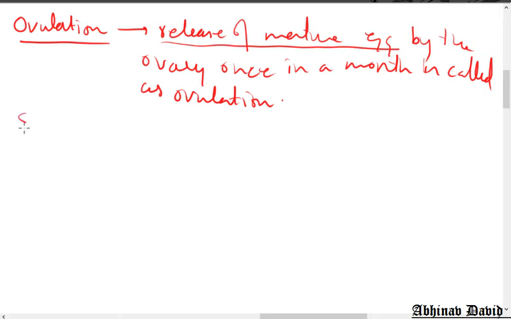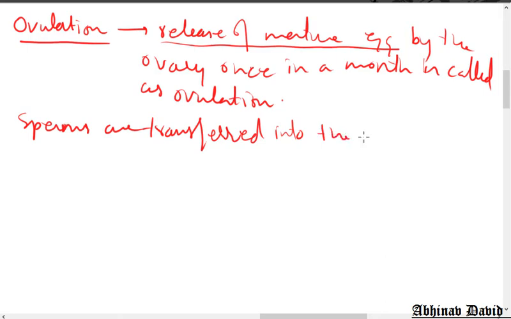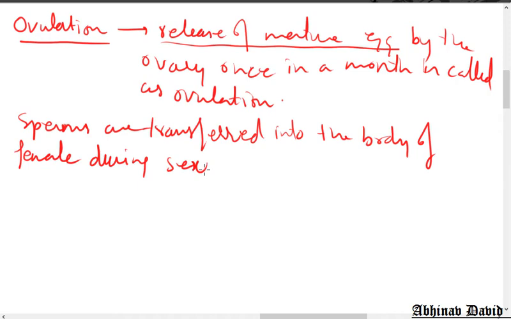Sperms are transferred into the body of the female during sexual intercourse. So during sexual intercourse, sperms are transferred into the body of the female. Where in the body of the female are the sperms transferred? That we are going to see.